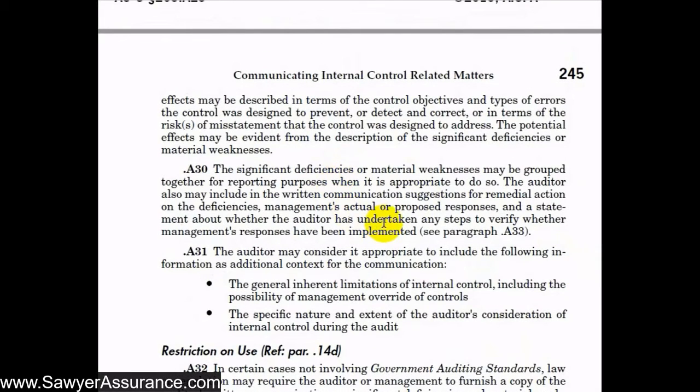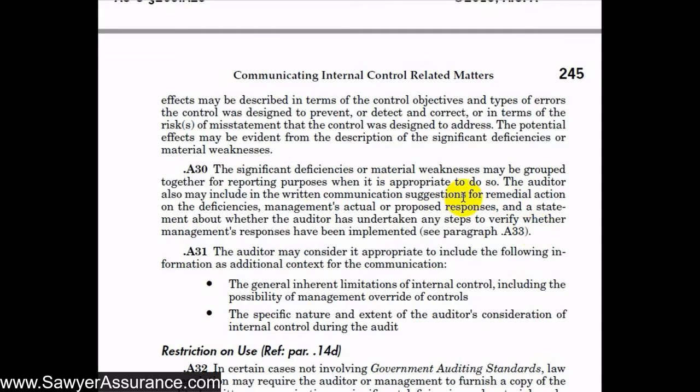Some of the things we might also include in the written communication is we could group the deficiencies as we see appropriate, rather than having a whole lot of individual deficiencies. We could group them together in common categories. So as an example, instead of saying the company did not reconcile the cash, reconcile the accounts receivable, reconcile the inventory, reconcile the property, plant, and equipment accounts, we might just include them all into one deficiency and say the company did not reconcile its major balance sheet accounts.